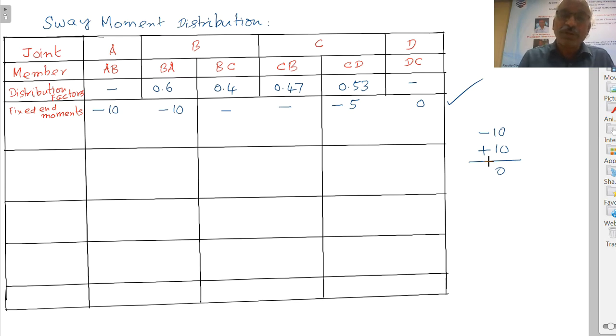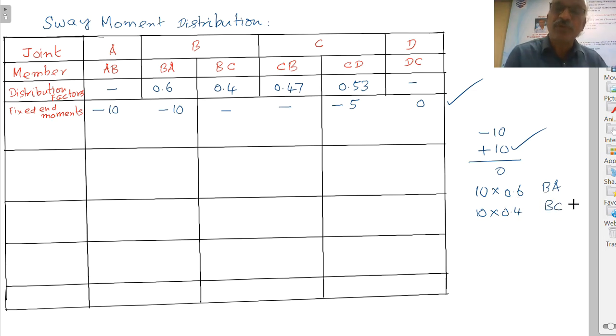That plus 10 kilonewton meter will have to be applied to members BA and BC. So based on the stiffness, we have calculated the distribution factors. Distribution factor for member BA is 0.6. Distribution factor for member BC is 0.4. Therefore, 10 into 0.6 to the member BA, and 10 into 0.4 to the member BC.